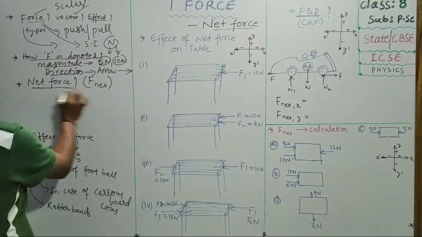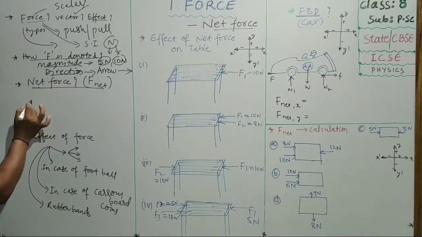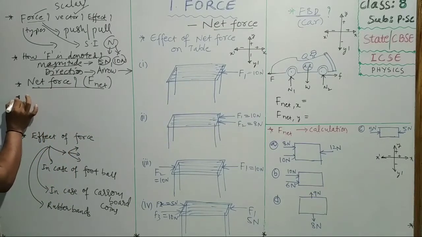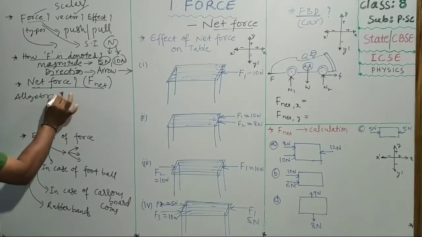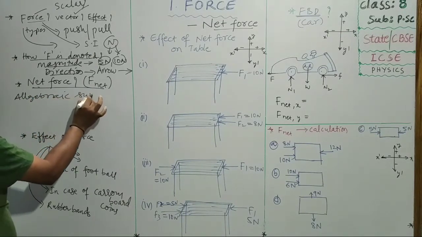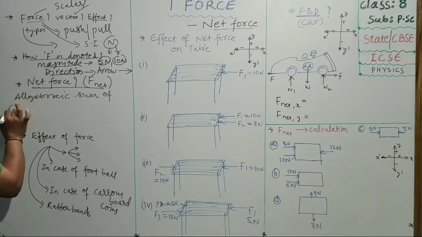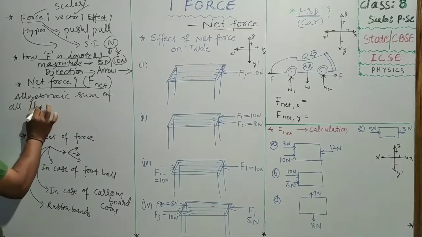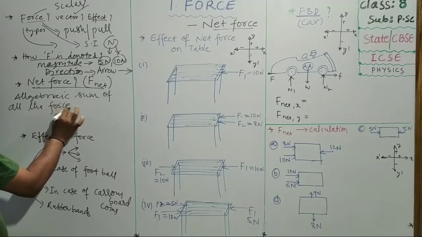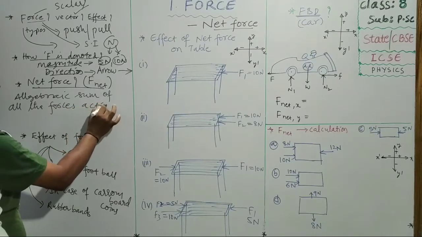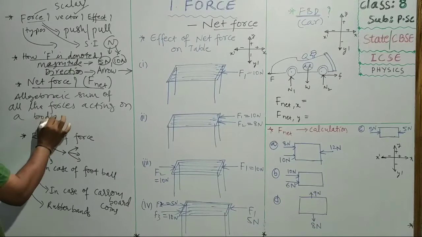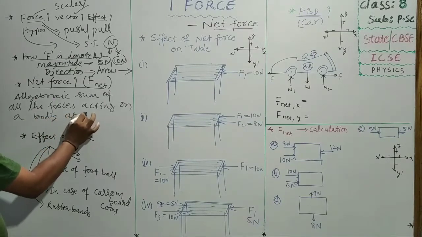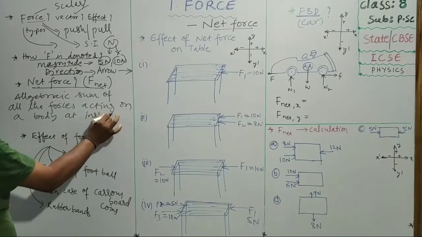And what is net force, children? Net force means the algebraic sum of all the forces acting on a body at an instant of time.